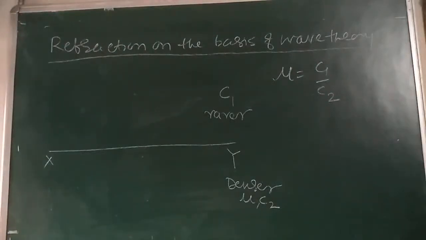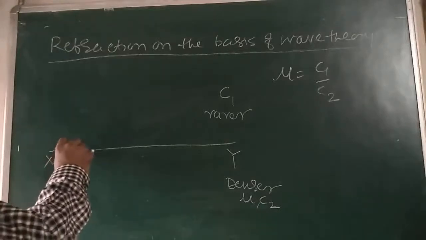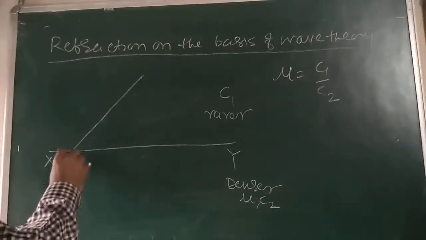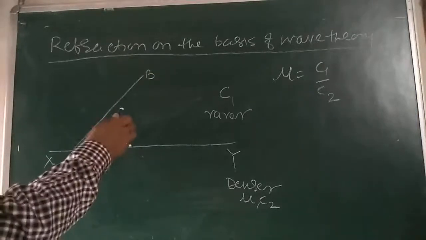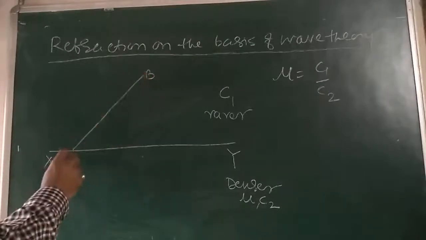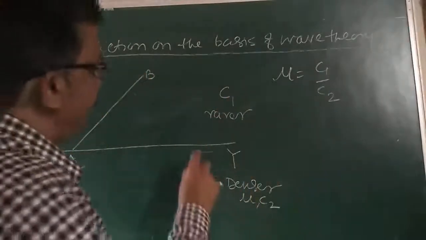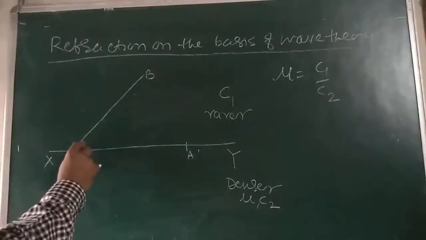Now, here I am taking a plane wavefront AB. AB is a plane wavefront incident on this surface XY at an angle of incidence I, with A dash here.